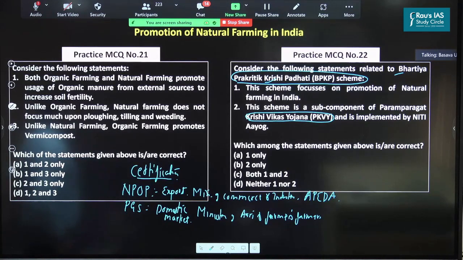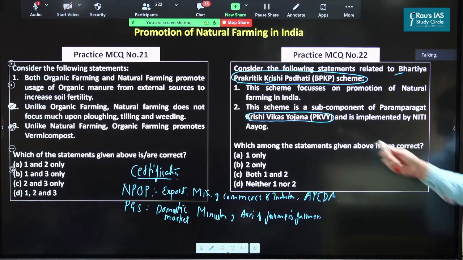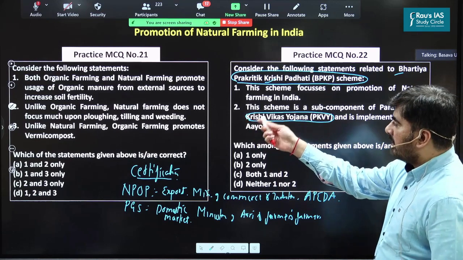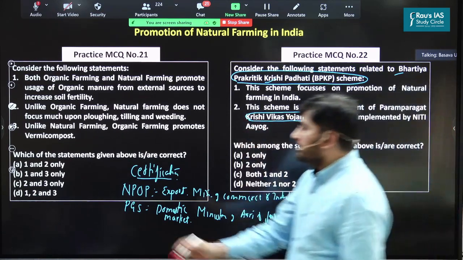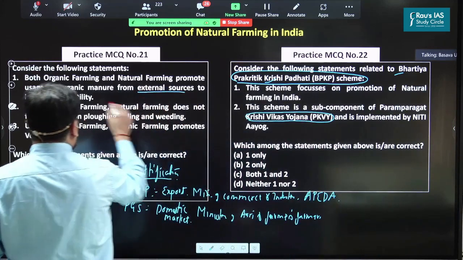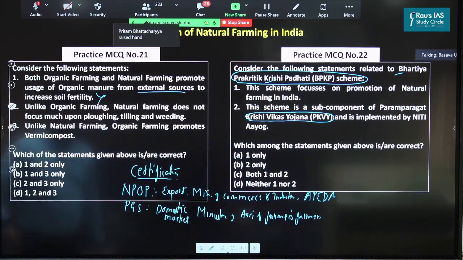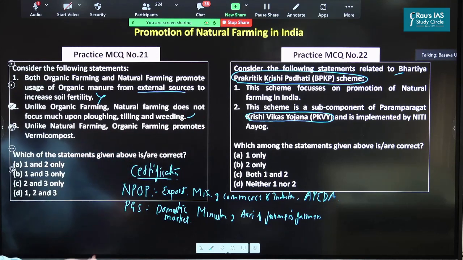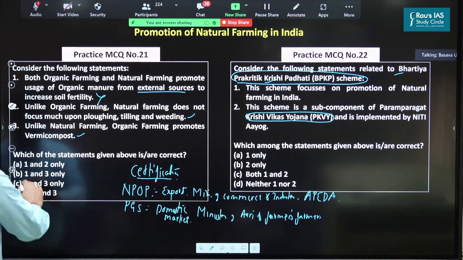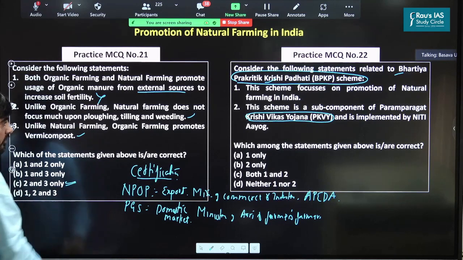Please have a look at this question, practice question number 21. What do you think is the answer? All of you. The first statement is both organic farming and natural farming promote usage of organic manure from external sources. No. Natural farming does not use external sources. Second, unlike organic farming, natural farming does not focus much upon plowing, tilling, and weeding. Yes. Unlike natural farming, organic farming promotes vermicompost. Yes. So the right answer should be C. That is 2 and 3 only.